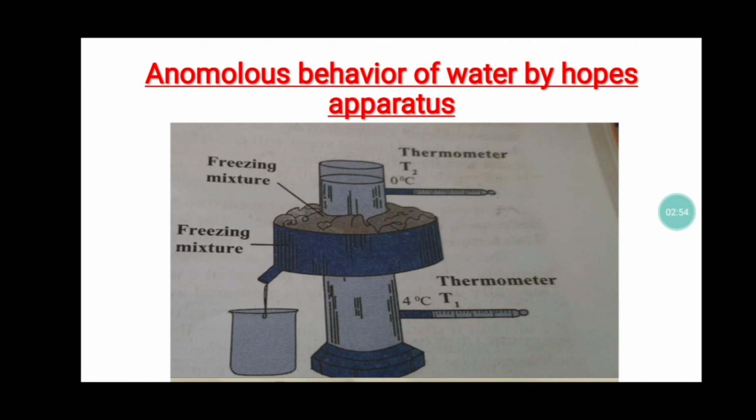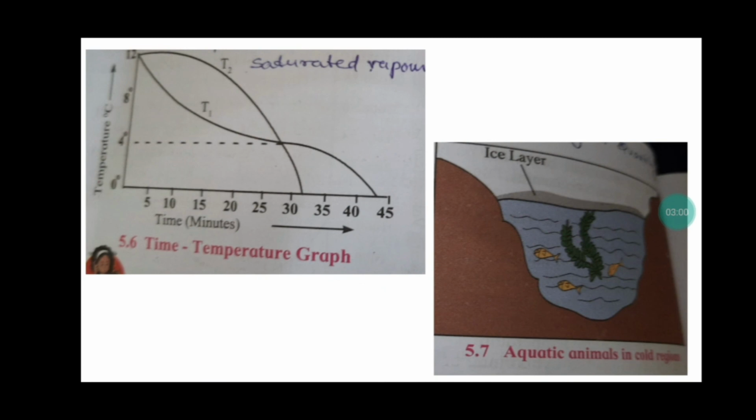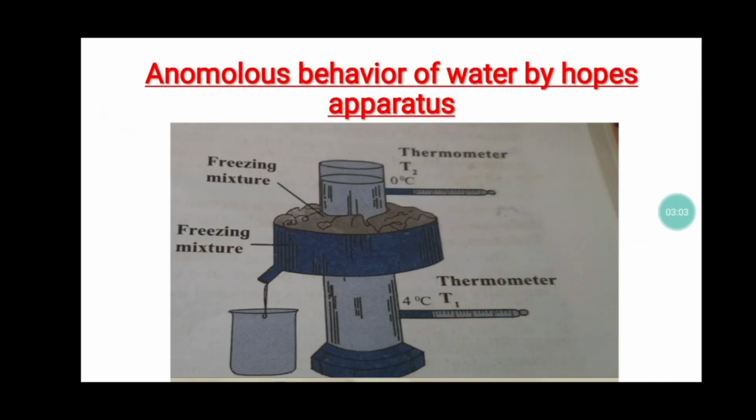It reduces faster as compared to the temperature of T1, and it reaches 0 degrees Celsius faster as compared to thermometer T1. The temperature of thermometer T1 reduces slower as compared to thermometer T2.